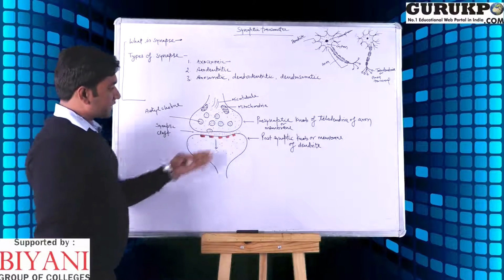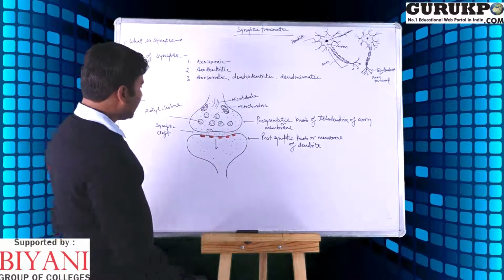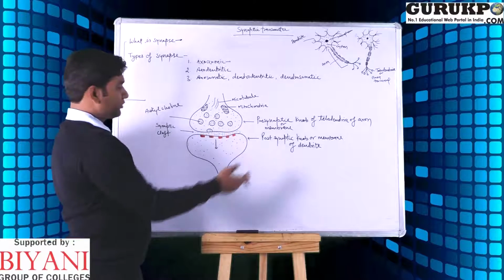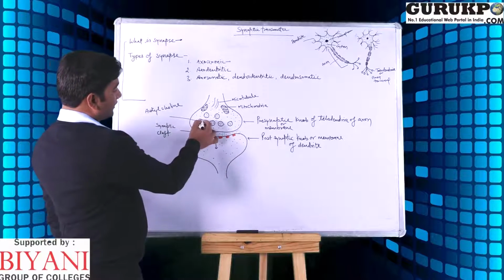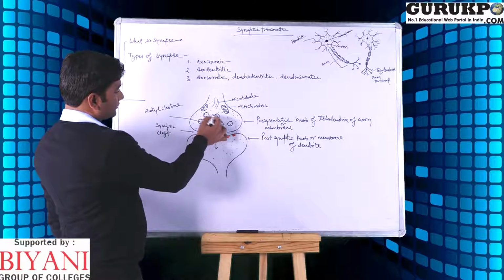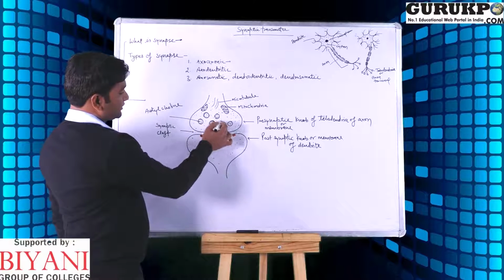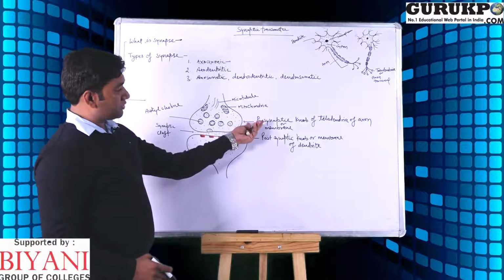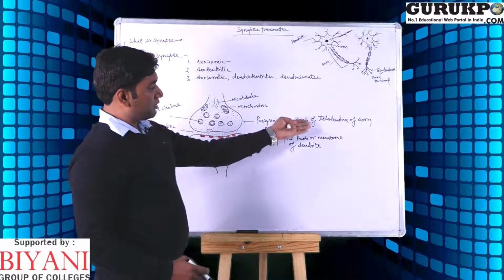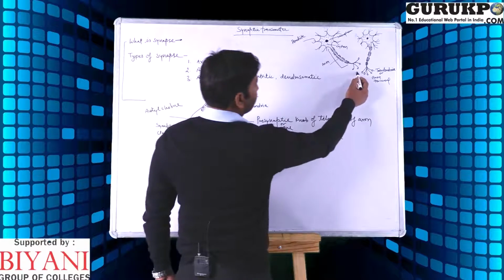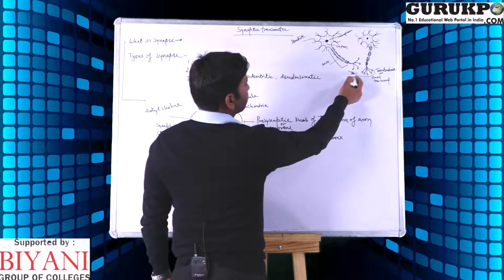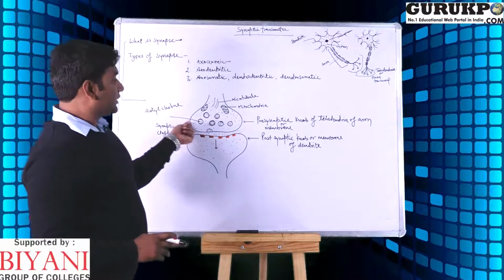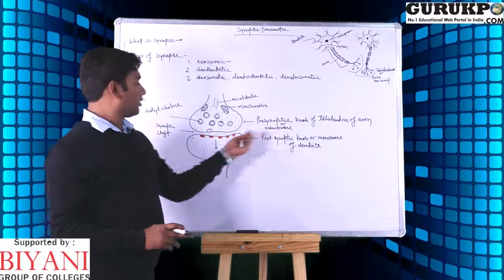So we can see the structure in this diagram. This is one neuron and this is the second neuron. This structure shows the vesicles inside the one neuron. This part of the neuron is called the presynaptic node, or telodendria.